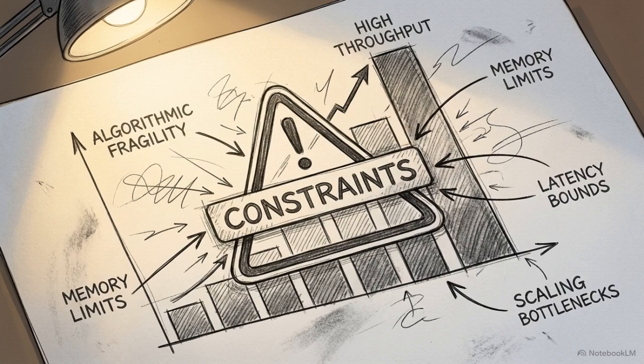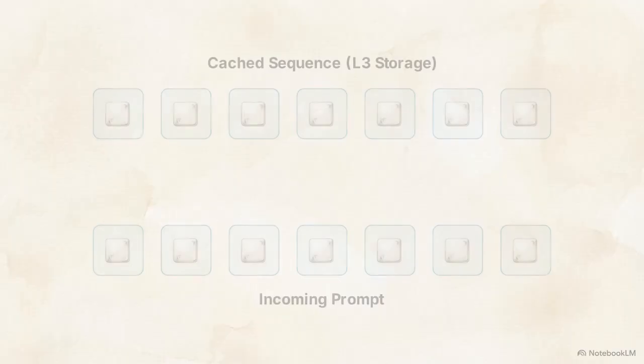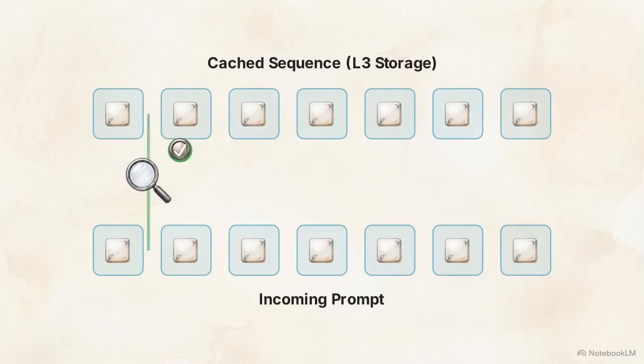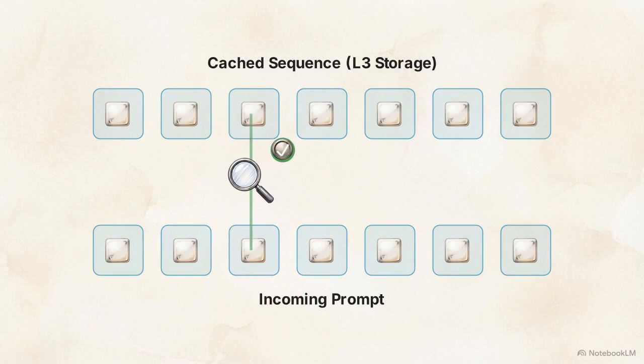The hash index is extremely fragile. A cache hit requires strict, byte-identical token sequences. A single altered word in a system prompt or a slight reordering of retrieved documents completely alters the hash and triggers a total cache miss.